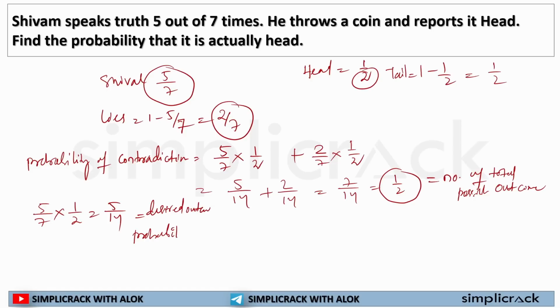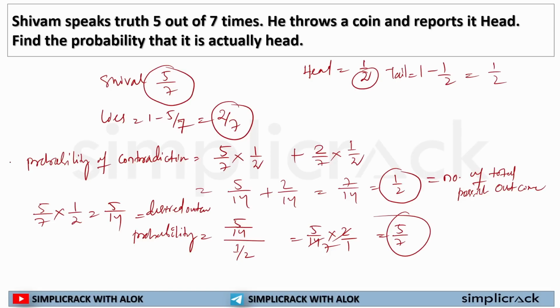So the probability will be desired outcome divided by total possible outcome, or I can write it 5 by 14 into 2 by 1, or 5 by 7 is the probability that Shivam is speaking the truth. So this is how you will be solving the question. Okay, I hope this is clear.